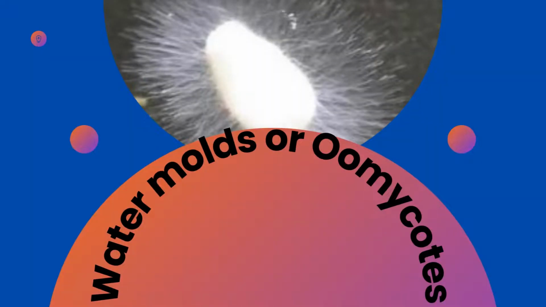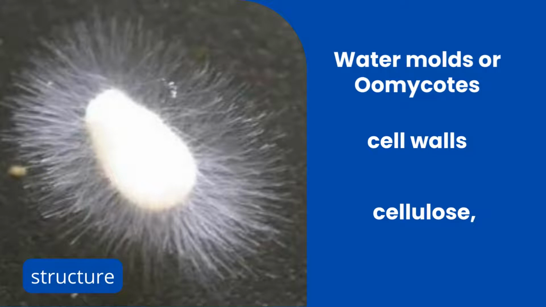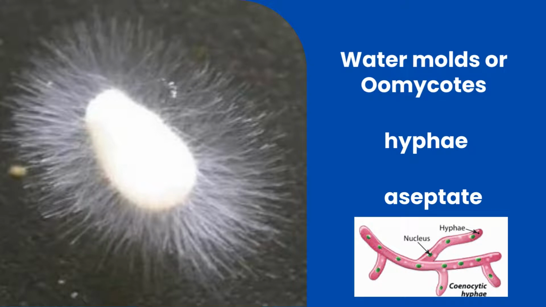The next group is water mold or Oomycotes. Oomycotes show close relation with the fungi and have a similar structure but are now regarded as a more ancient group. Water molds resemble fungi, but there are some differences. Their cell wall contains cellulose, not chitin, and they have hyphae. Their hyphae are aseptate, meaning without cross walls.